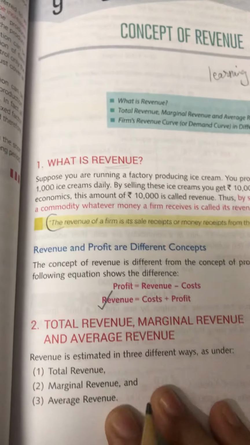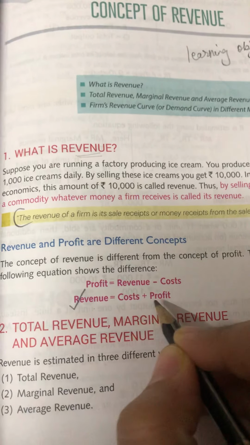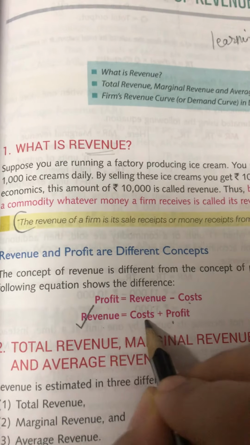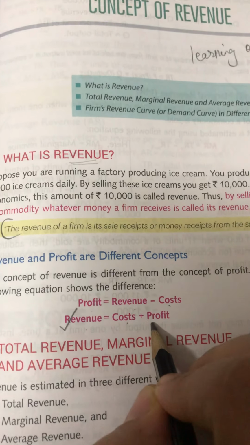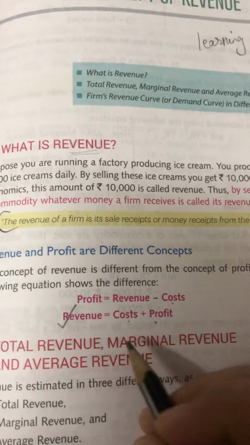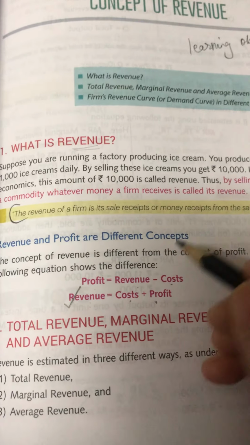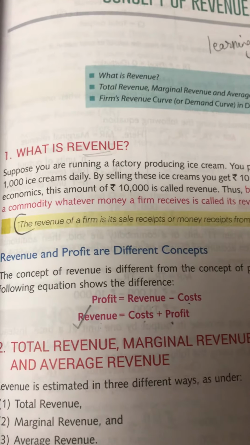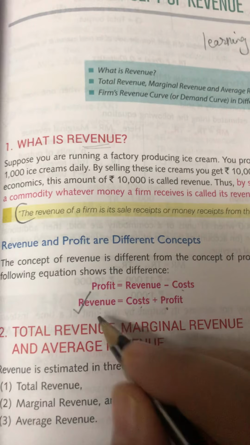Okay, now coming to the formula, revenue is nothing but cost plus profit. And profit is revenue minus cost. So when you incur the cost while making a product, and you have a profit of yours, that is nothing but the revenue. So revenue is inclusive of cost and profit. Cost is the cost you incur in making the product, and profit is the amount which you want to include as a certain percentage of your revenue. So cost plus profit is revenue.